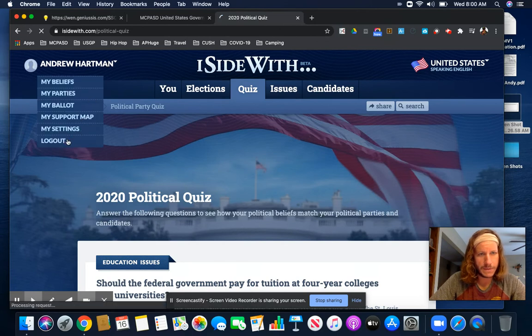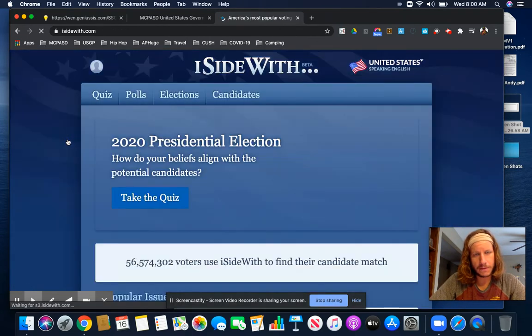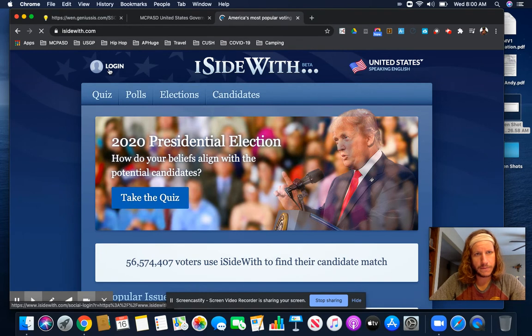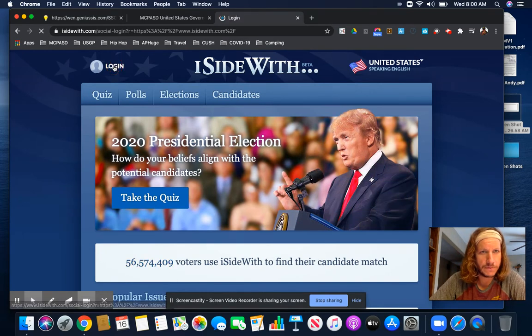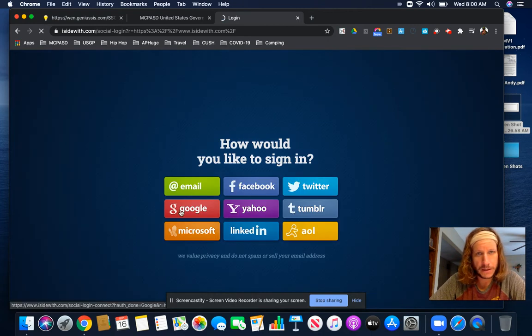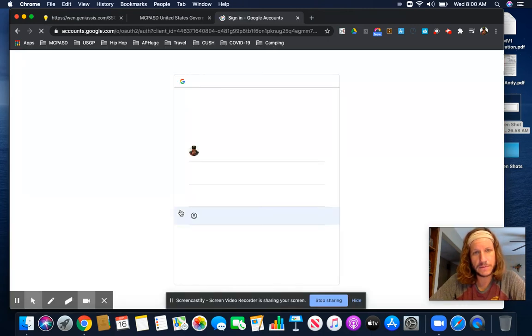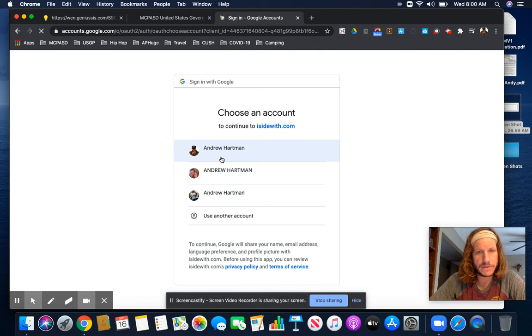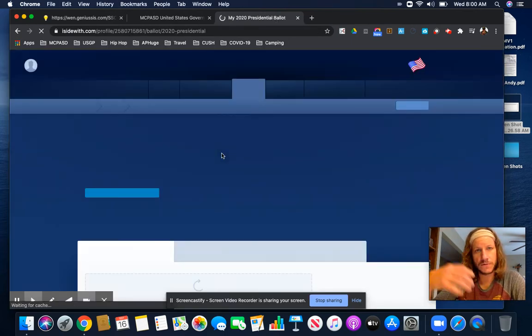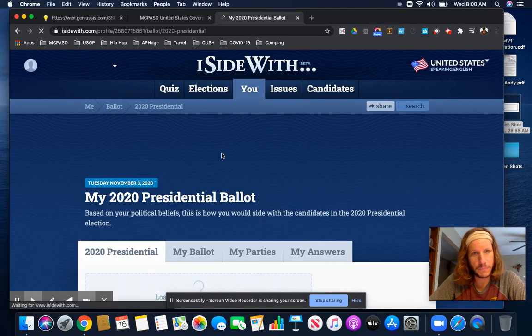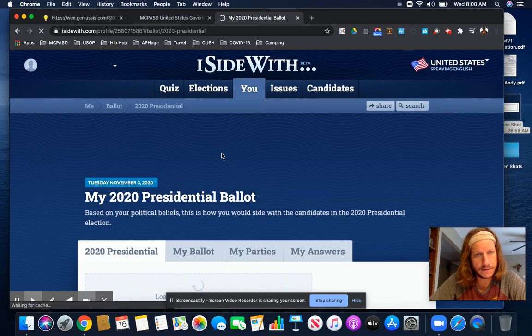Now, this is where I'm going to log out of my personal account and log in with my school account, which I've already randomly done some clicks on, so that you can just see real quickly what the results page looks like for a completed quiz, so that you can better understand what we're going to want you to look through when you are trying to sort of reflect on how this quiz has impacted you in this process.